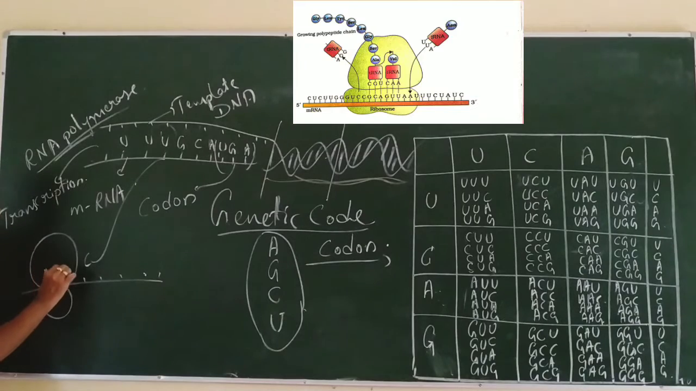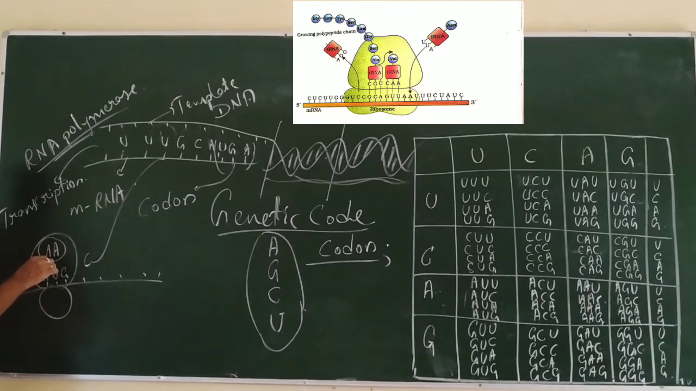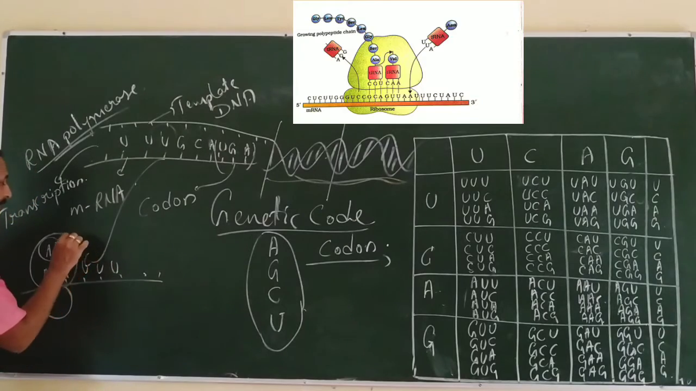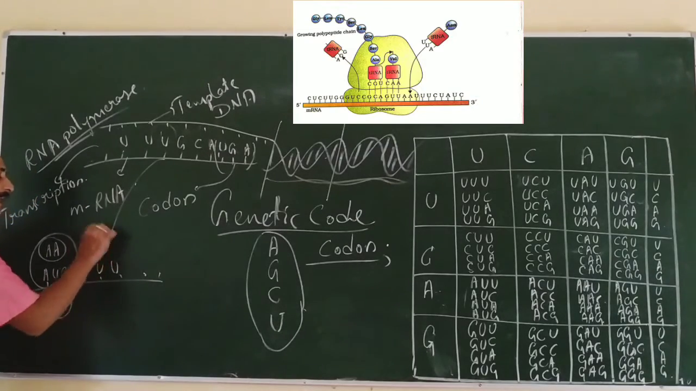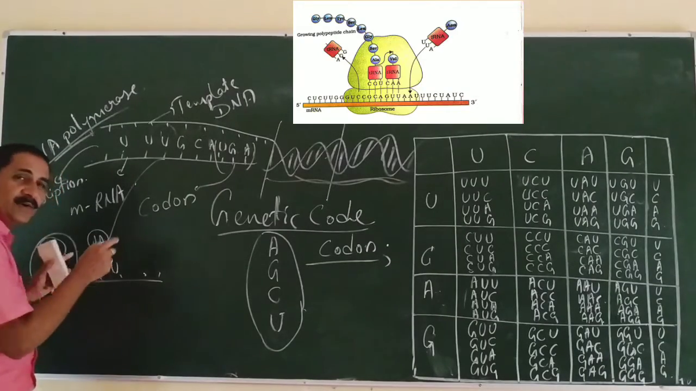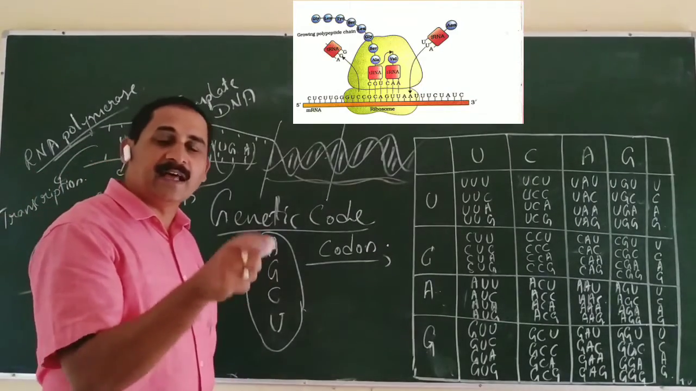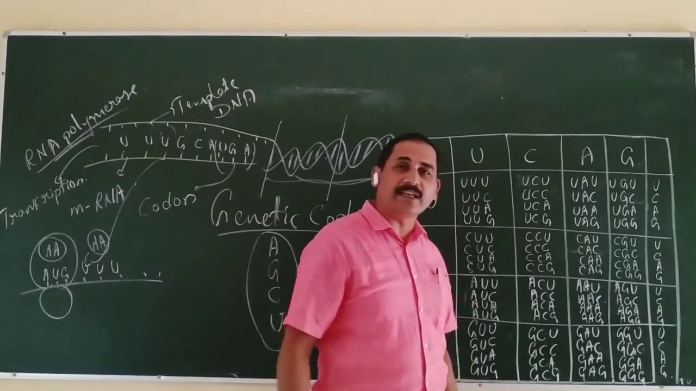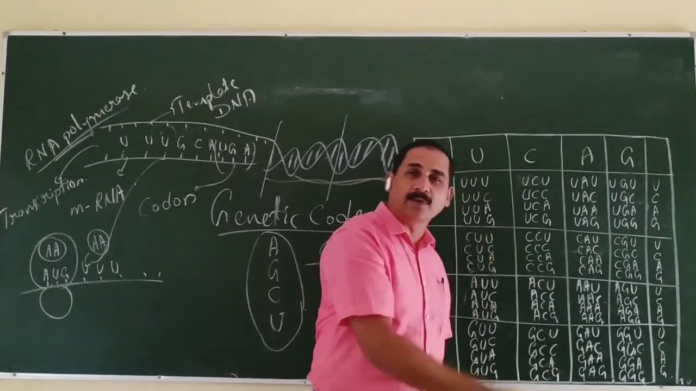If AUG is present, it codes for the amino acid methionine. If UUU is present, the codon UUU codes for the amino acid phenylalanine. Each and every genetic code senses an amino acid during protein synthesis. The codon has the sensibility property. They are very specific, unambiguous.